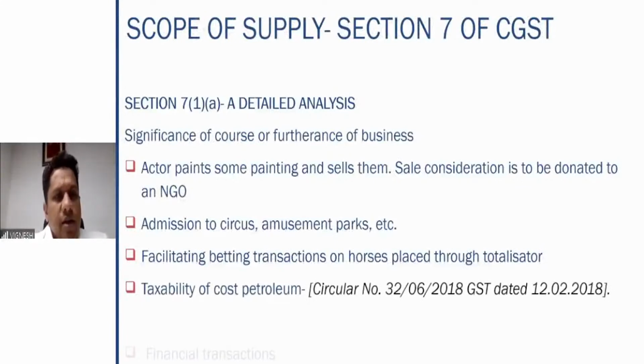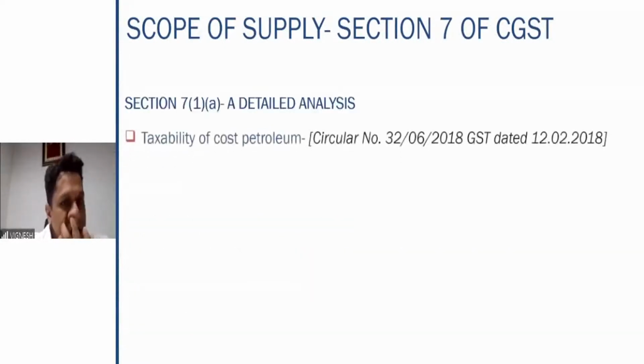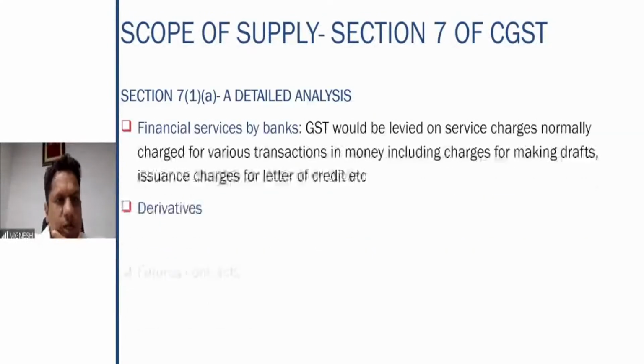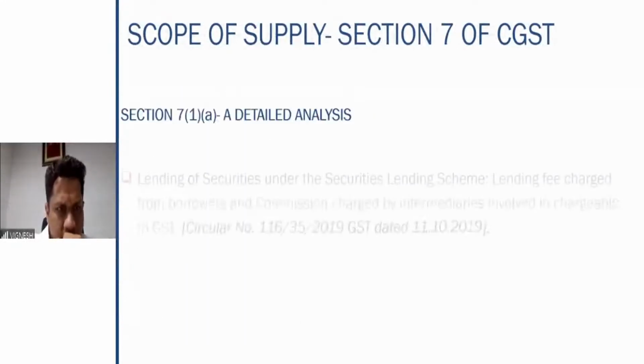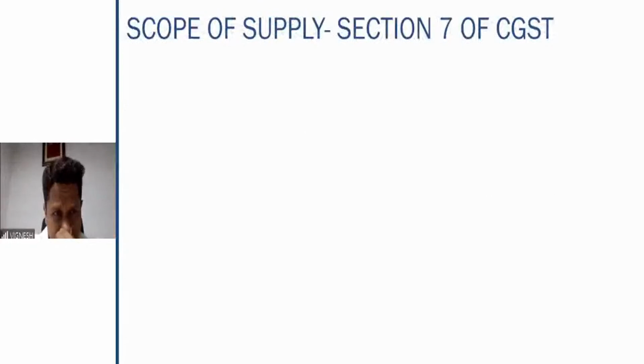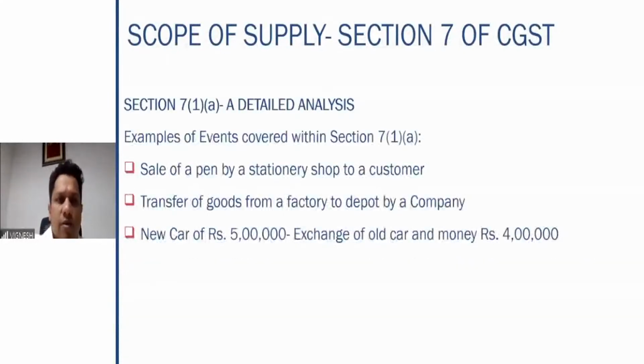I will give you a few items here. You can just let me know what you think, whether all this is in course or furtherance of the business or not, is what you can check here. So that was your 7.1a. And now taxability of cost petroleum, of course, is new; by virtue of a circular, it was being introduced here. So we can look at all of this as well. Therefore, multiple activities are covered under 7 subsection 1 clause A. So to summarize what exactly the section covers, if you go back once here, we'll cover all those items as well.